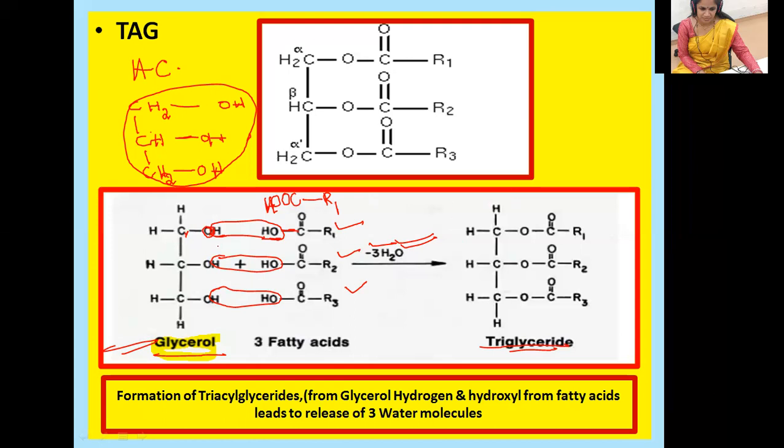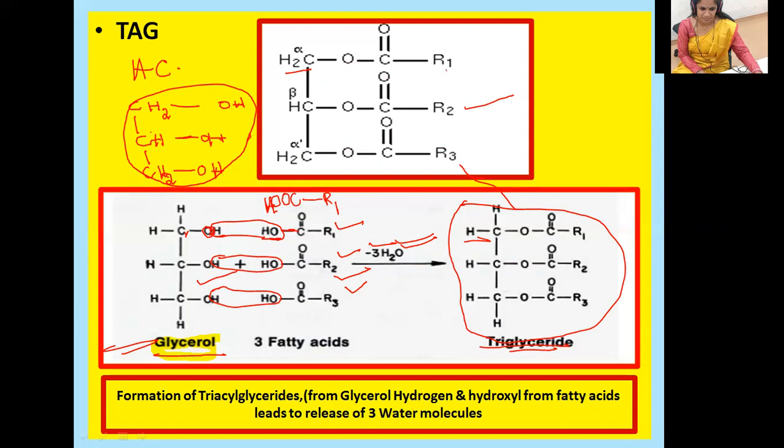In the exam, instead of writing all this process, that is the formation of triglycerides from one molecule of glycerol and three molecules of fatty acids, you can directly write this particular structure. It is the same structure which is given here. This is CH2, the glycerol, CH2O, C double bond O, R1, which is connected with each other. CHO, C double bond O, R2, CH2O, C double bond O, R3.